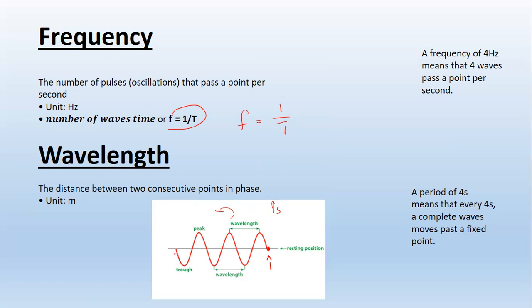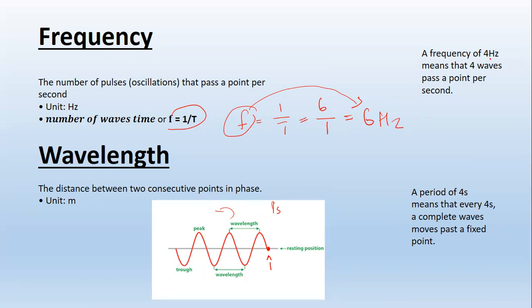So let's say how many pulses? 1, 2, 3, 4, 5, 6. When we have 6 pulses that are going to pass through this point in 1 second, 6 divided by 1 will give us 6. So frequency will be equal to 6. But the unit that we use for frequency is called hertz. So the frequency of this wave will be 6 hertz, if these 6 pulses pass through this point in 1 second. Therefore, it will be 6 hertz.